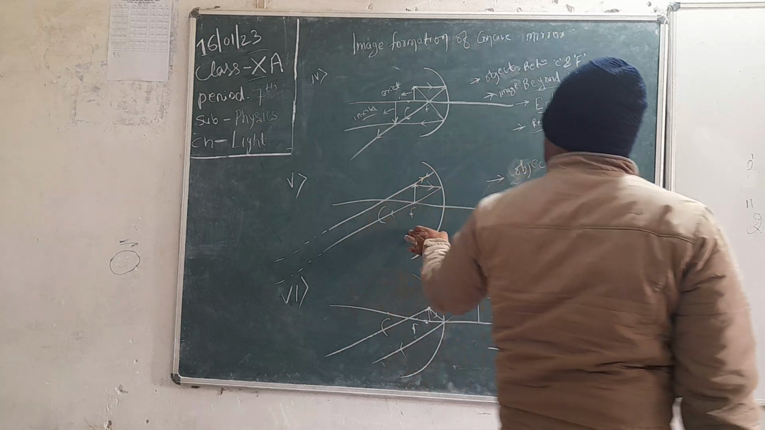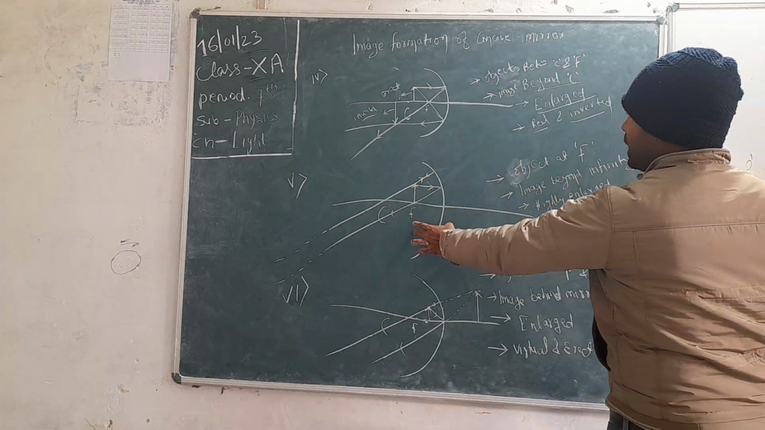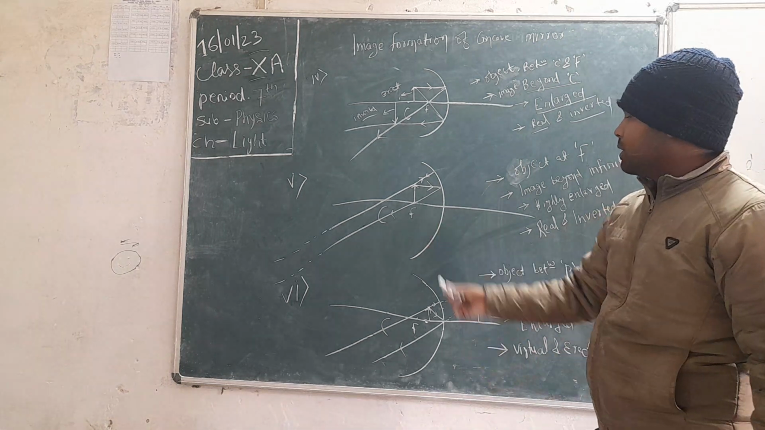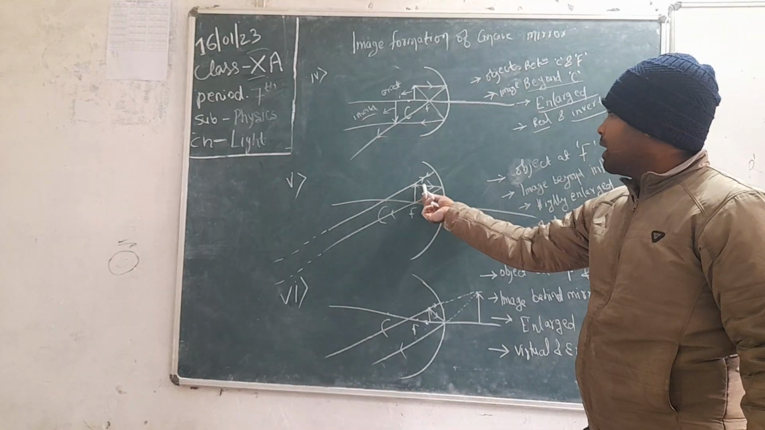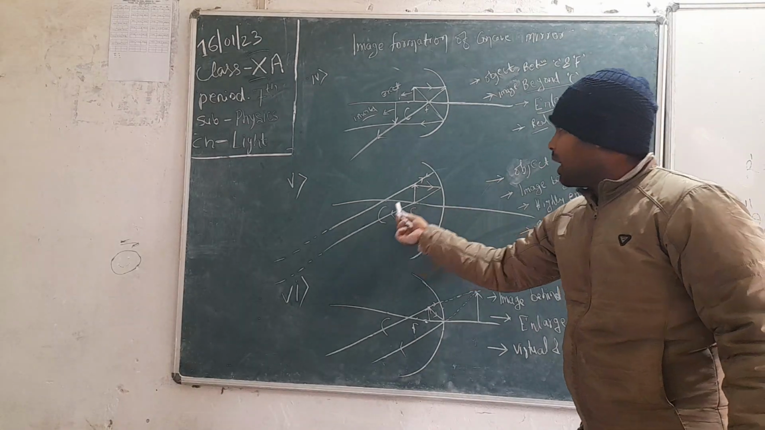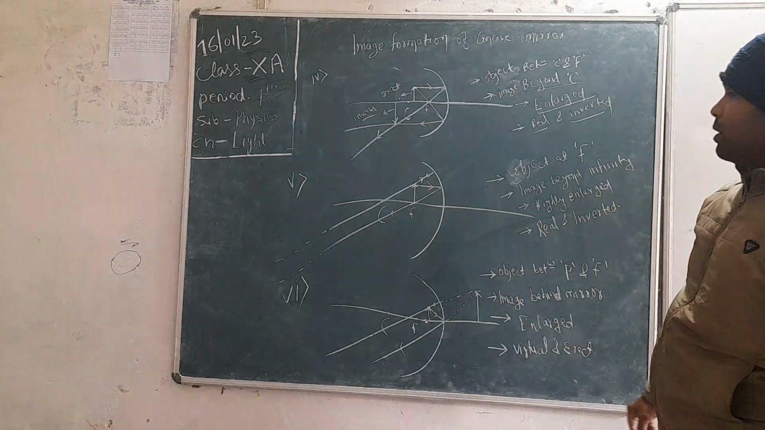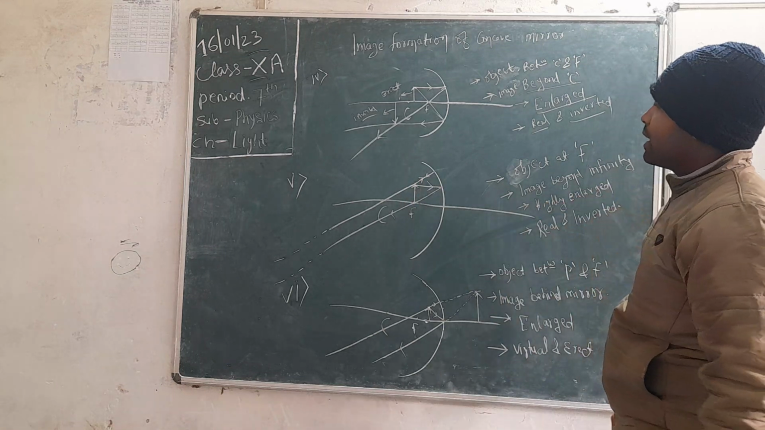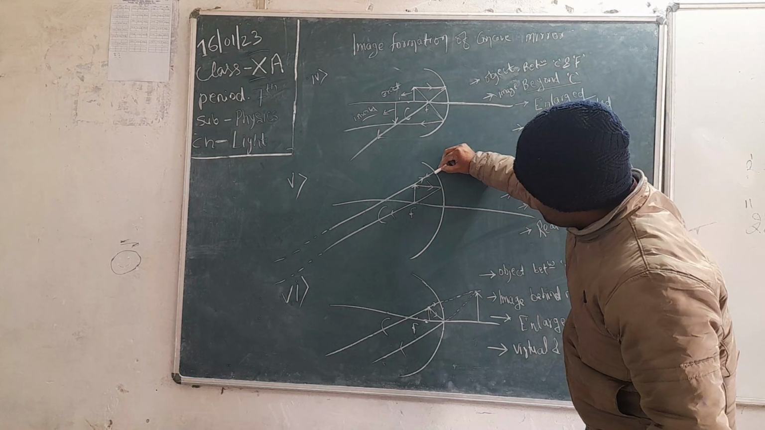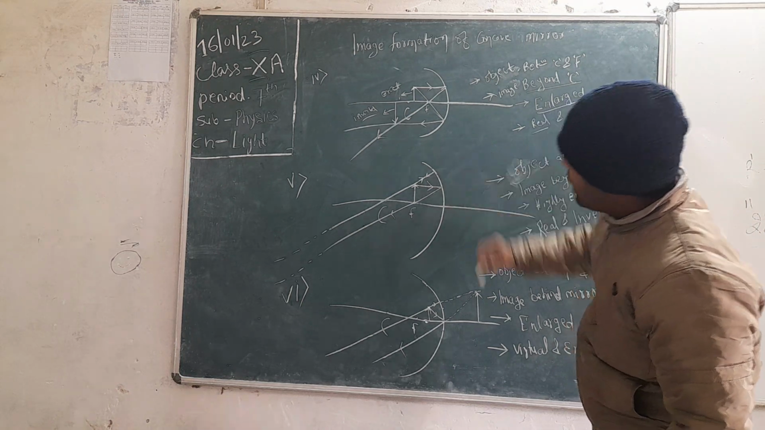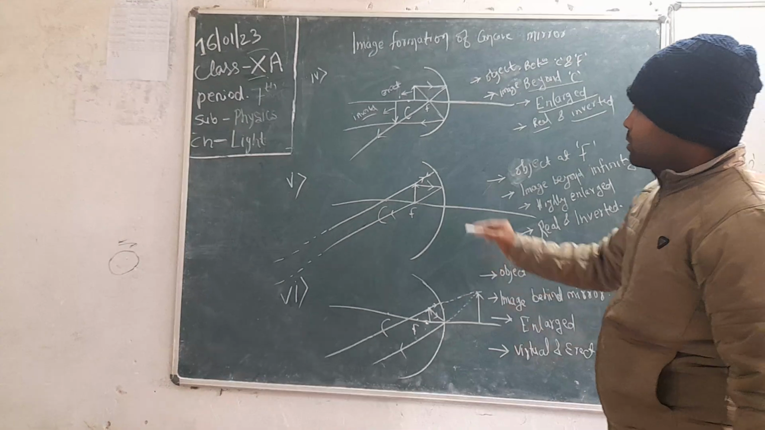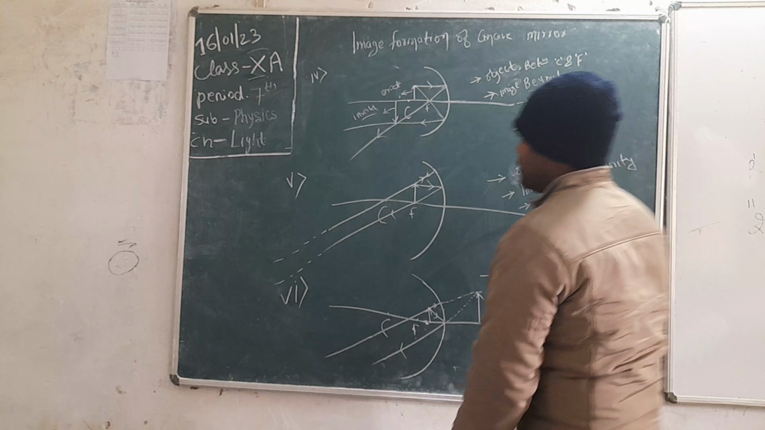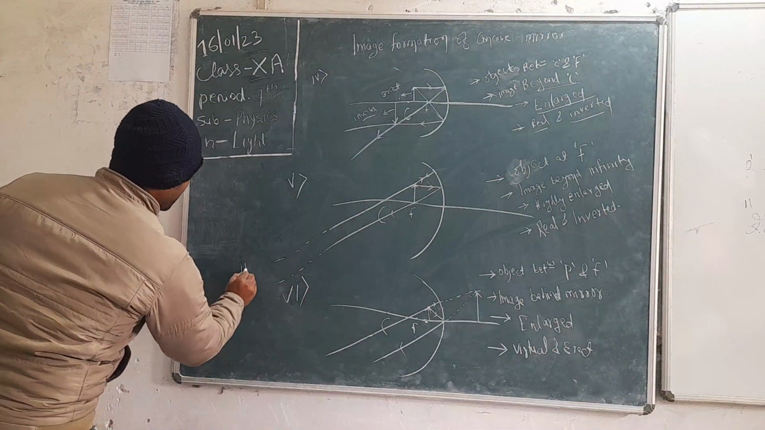Okay. In the fifth case, if the object is kept at focus, then the first light ray will pass through focus, and the other light ray, I have already told, if the light ray is coming exactly perpendicular, then it will pass normally. So it is passing normally through it. So now the image is formed at infinity.